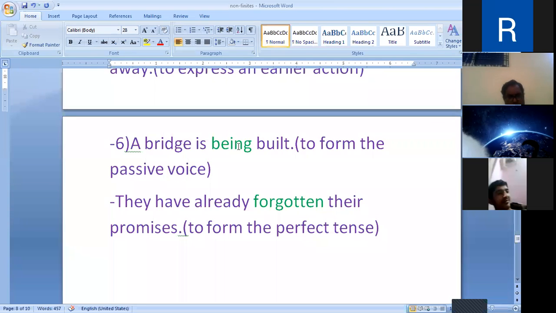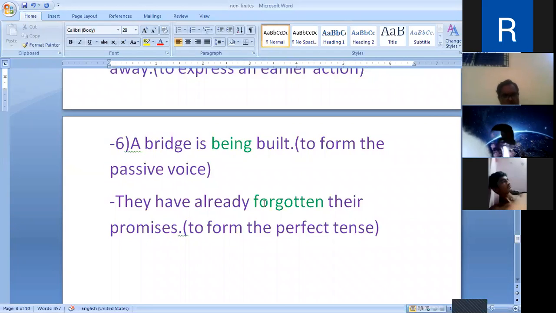At this time, the structure is a form of be: am, is, are, was, were. These are the forms of to be. So be plus the past participle forms the passive voice. A bridge is being built. You are being taught. A letter is being written. In this way.